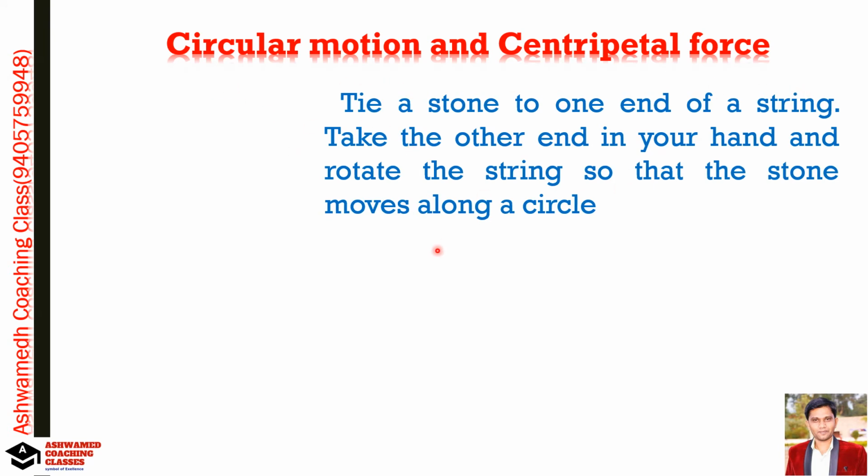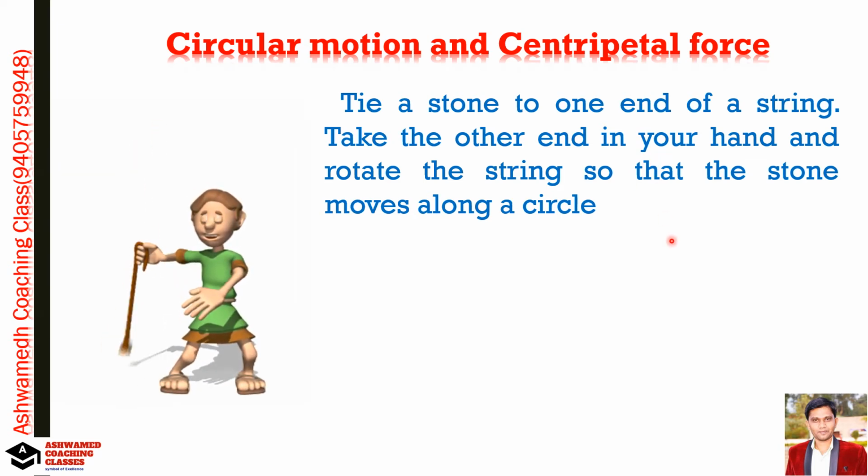हा concept समजून घेण्यासाठी एक activity, एक प्रयोग आपण ट्राय करूया. Tie a stone to one end of the string. एक स्ट्रिंग घ्या, दोरी घ्या किंवा स्ट्रिंग जे काय असेल त्याला एक स्टोन बांधा. ओके, आणि एक एंड तुमच्या हातात घ्या आणि त्याला गोल गोल फिरवा लाईक दिस. See, so that string is there and we tie a stone to the other end and we just revolve that. त्याला फिरवायचंय. So move along a circle, rotate the string so that the stone moves along a circle.